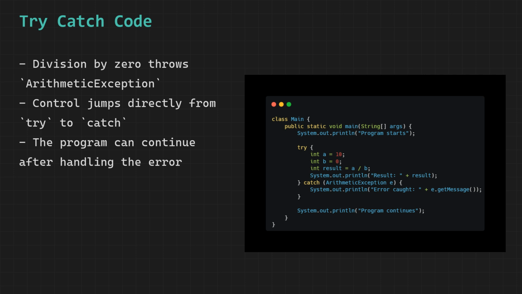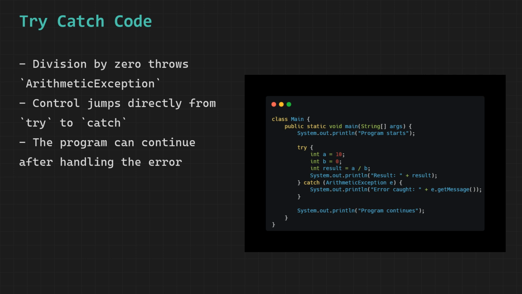The very next line inside the try block which prints the result is completely skipped. Java does not finish executing the try block. It abandons everything that is left and jumps straight to the catch block. This is an important behavior to remember. Any lines that come after the line that threw the exception inside the try block will never run.